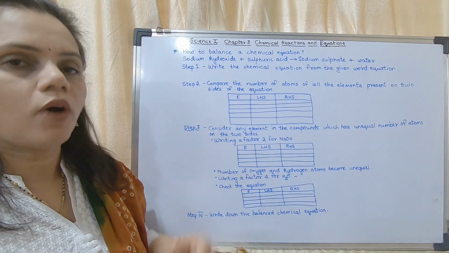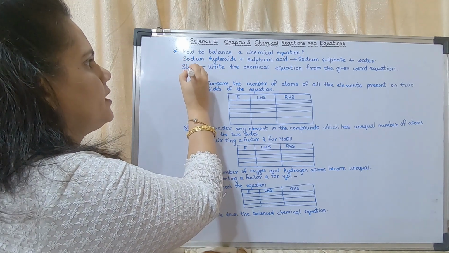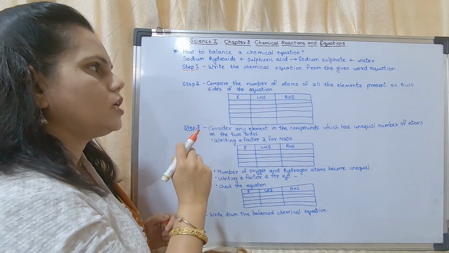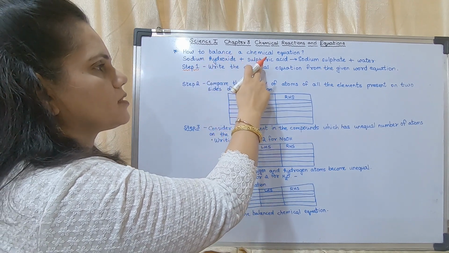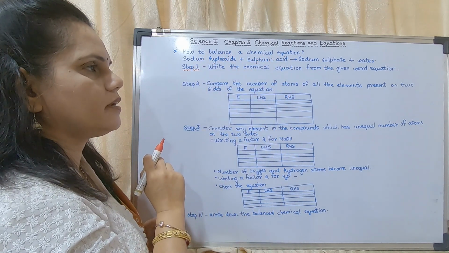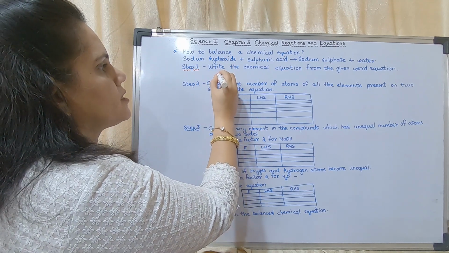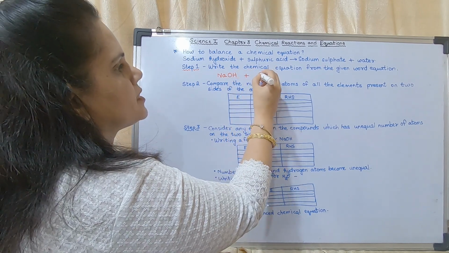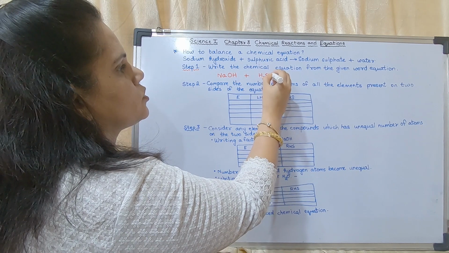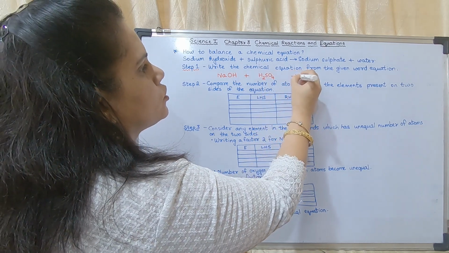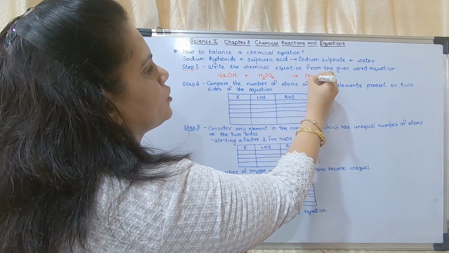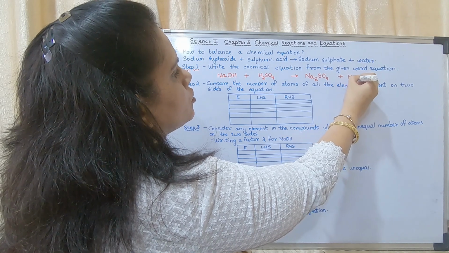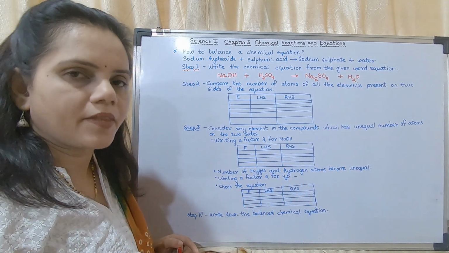That is step 1. What is step 1? Write the chemical equation from the given word equation. So what is the given word equation? Sodium hydroxide plus sulfuric acid gives sodium sulfate plus water. Sodium hydroxide is NaOH, plus sulfuric acid is H2SO4, gives sodium sulfate, which is Na2SO4, and water is H2O. So this is the chemical equation.